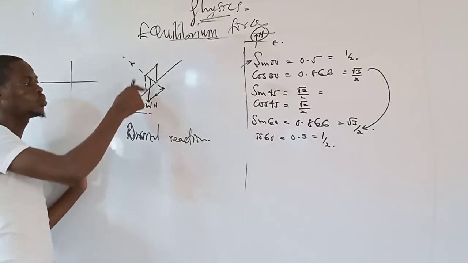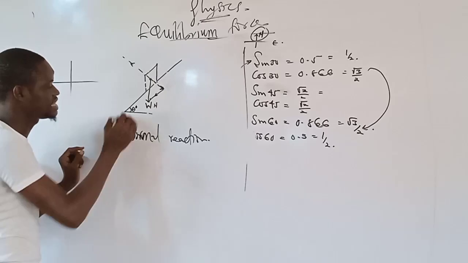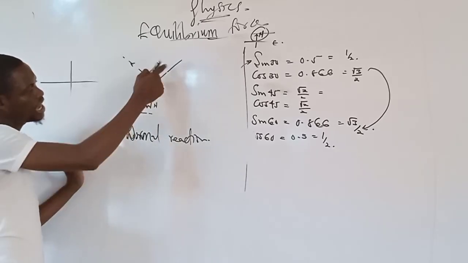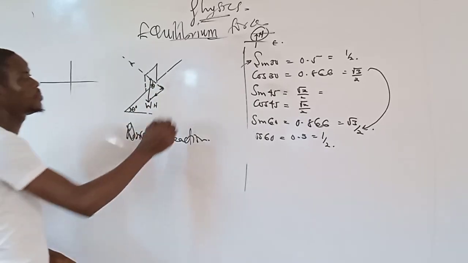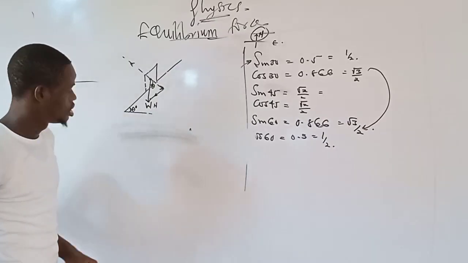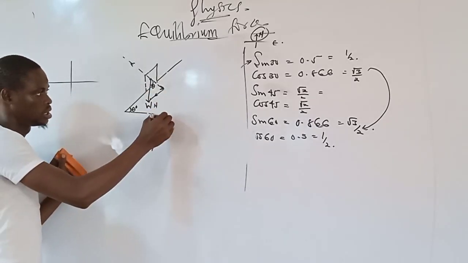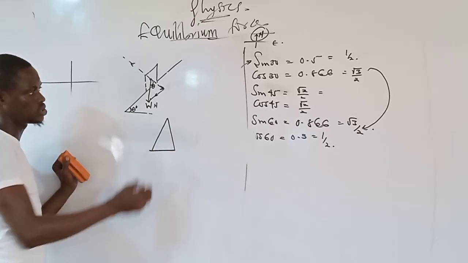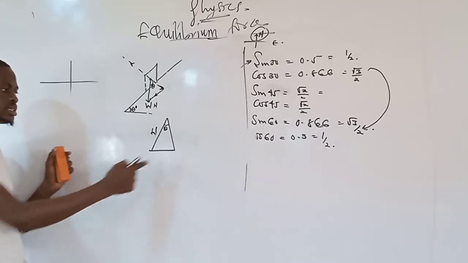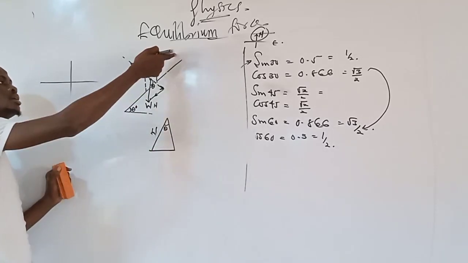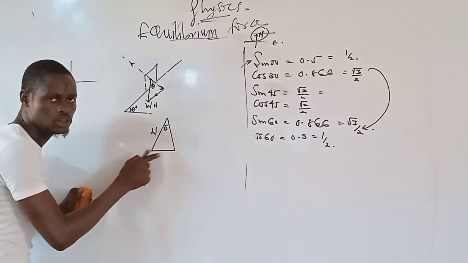Now, the component of the weight perpendicular to the plane, this is it here. Since you know that here is theta, automatically, if you look at this triangle structure, the angle here will also be equal to theta. Then I'll be having something of this kind. This is my total reaction. This is my vertical component. This is my horizontal. If here is W and here is theta, this place here is indicating the component of the weight along the plane. Now, how do we find the component here?